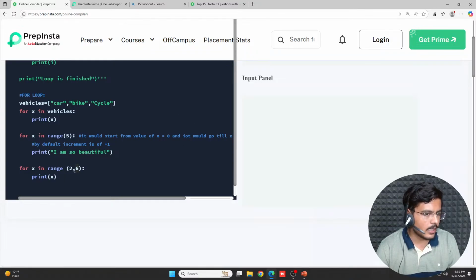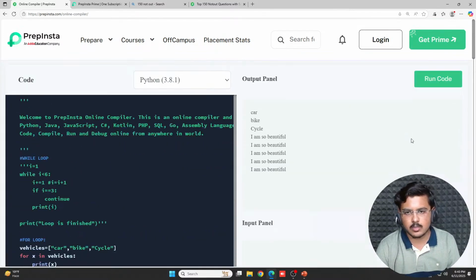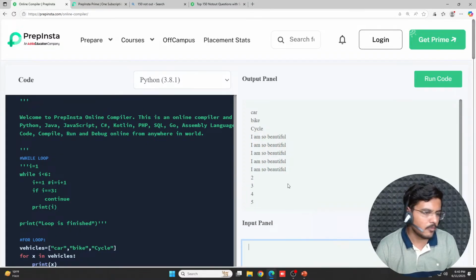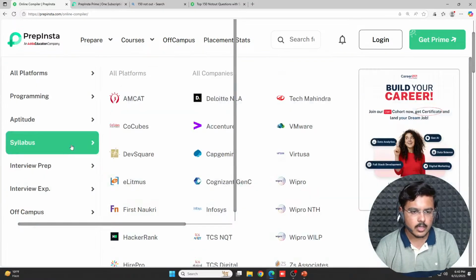Genial, you're correct that it would print out 2, 3, 4, 5, but why? Why isn't it printing out 6? Yes, because it works till n minus 1. Fine, so if this is the n, it would work till n minus 1. So let's go ahead and print it out. So see, 2, 3, 4 and 5, they are printed. Correct. Is it understandable till here?